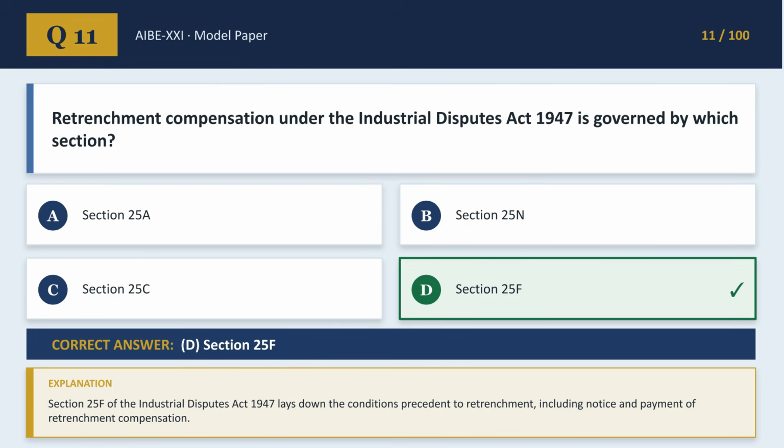Next, question 11. Which section governs retrenchment compensation under the Industrial Disputes Act 1947? The correct answer is D. Section 25F, which lays down the conditions precedent to retrenchment, including notice and compensation payment.